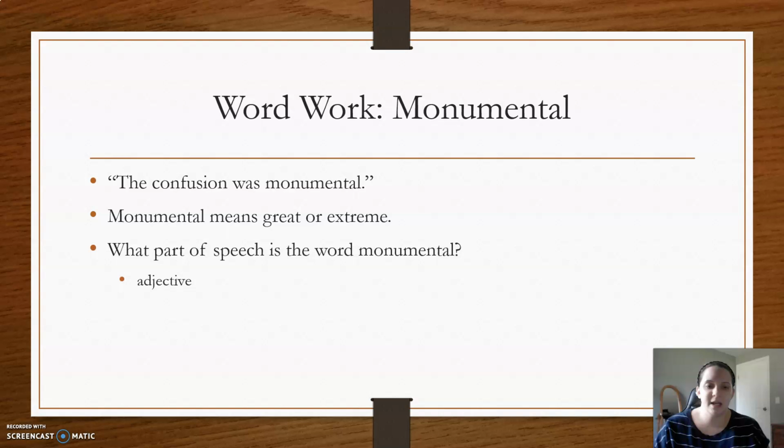Okay, our word work for today is monumental. The confusion was monumental. Monumental means great or extreme, and it is an adjective.